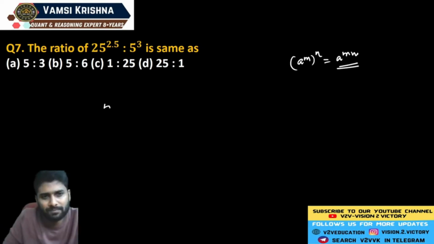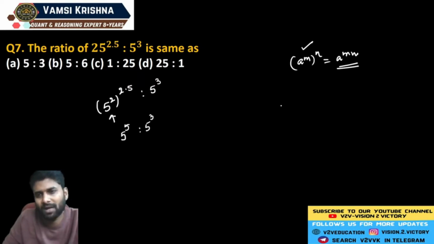Now, 25 just consider as 5 square whole power 2.5 is to 5 cube. And 5 square whole power 2.5, use this property. Then here the value becomes 5 power 5 and 5 cube. And you already know that a power m into a power n is equal to a power m plus n.